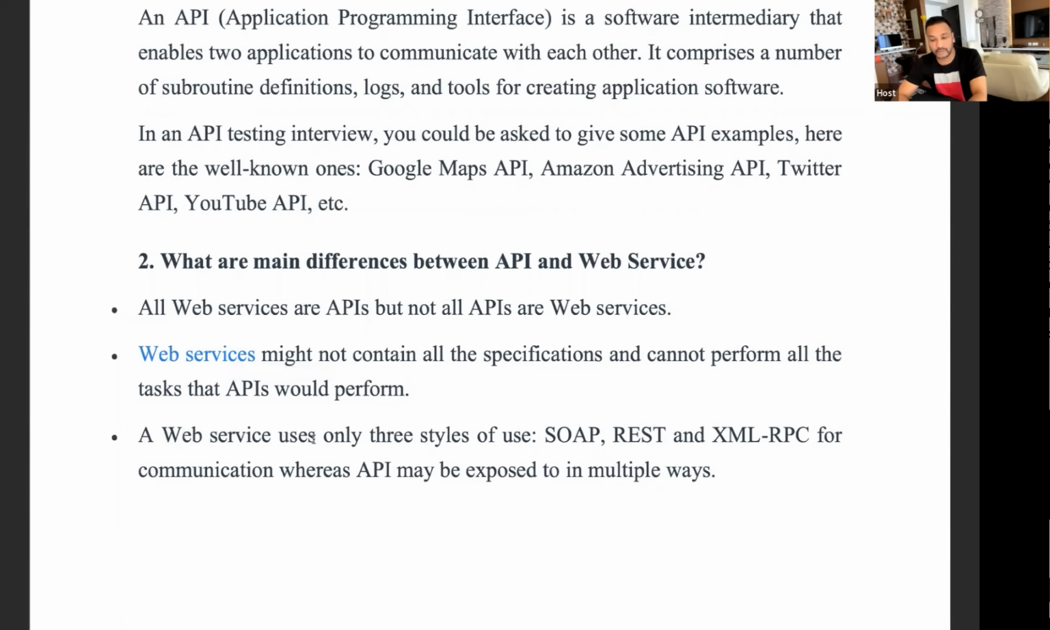A web service uses only three styles. It can be a SOAP-based API or a REST-based API. I'll tell you the difference between SOAP and REST in upcoming chapters also. Or an XML-RPC call, you can do that for communication, whereas an API may be exposed in multiple ways. So this is the basic difference between an API and a web service.